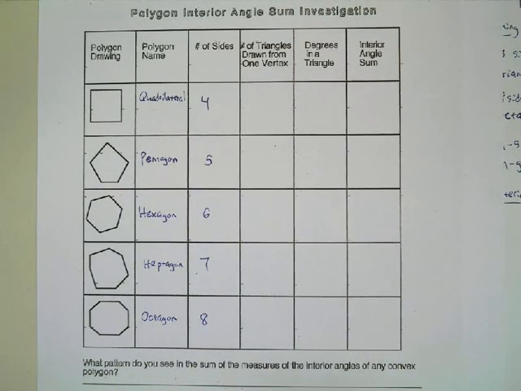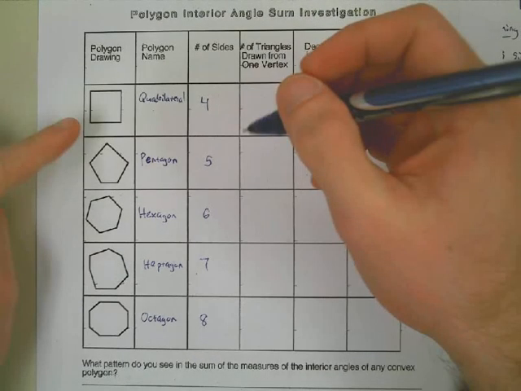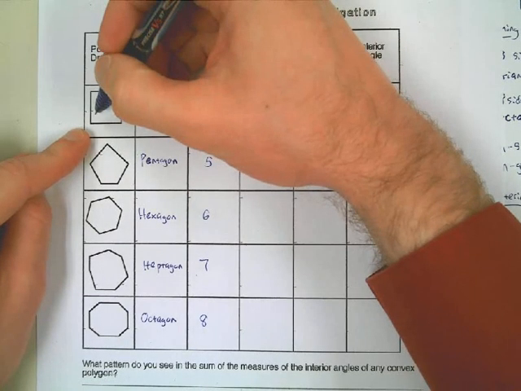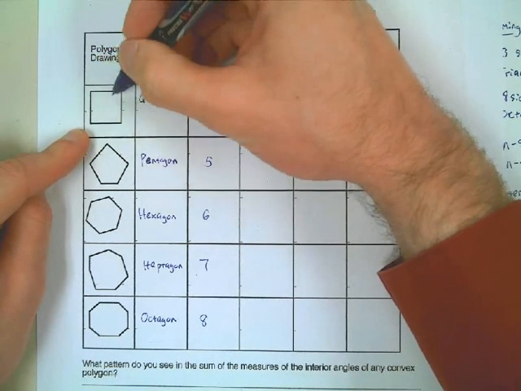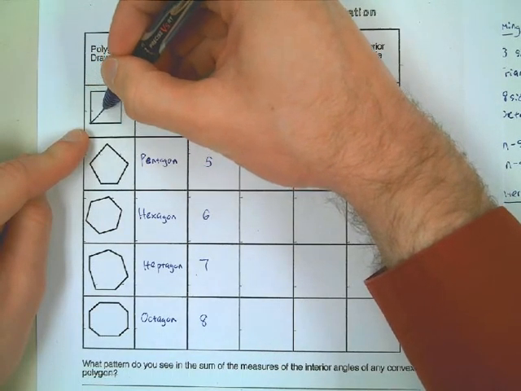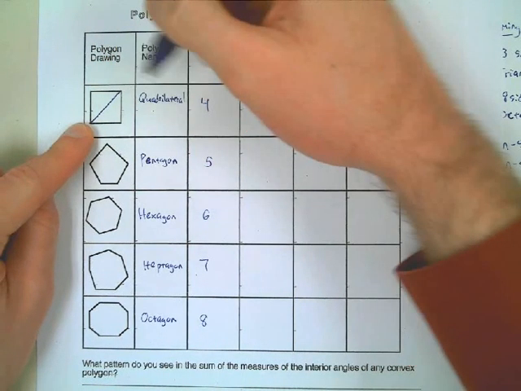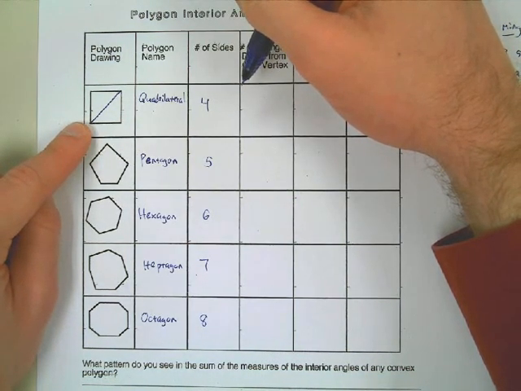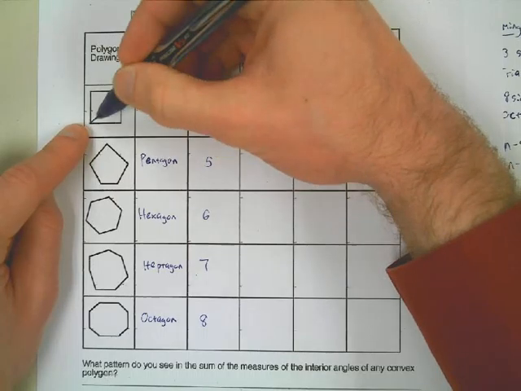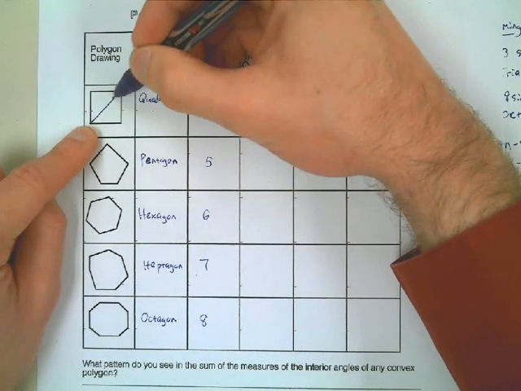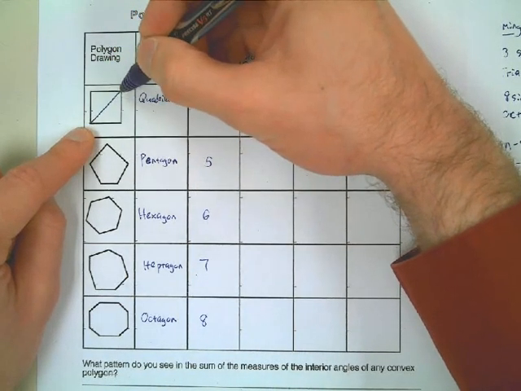What that means is we're going to take our shape, and for example, I'm going to take my square here. I'm going to pick a vertex. I'm going to try and draw a triangle. The only way I can draw some triangles in here is if I connect from this to this, it creates that diagonal, right? Basically, we're just trying to draw all the diagonals from one vertex. Okay, just from one. You can't cross it. Yeah, so we don't want to draw another diagonal. We only draw from one vertex. So I picked this vertex, and I drew from here to there, and so that's it. That's our two triangles that we drew there. Okay, just from one vertex.